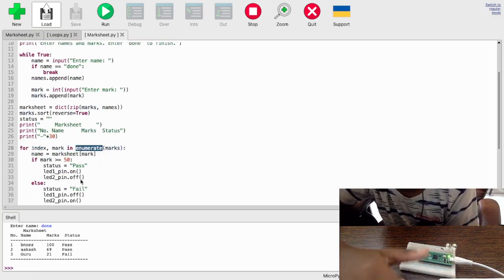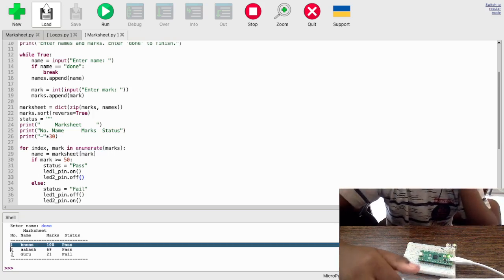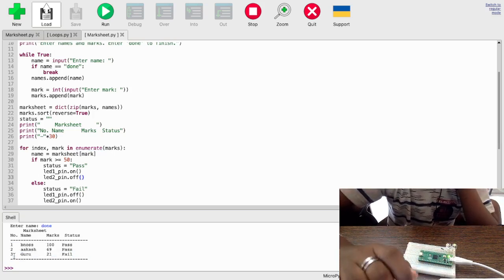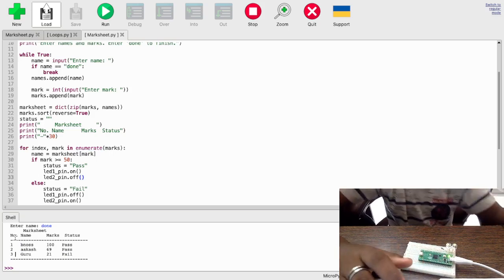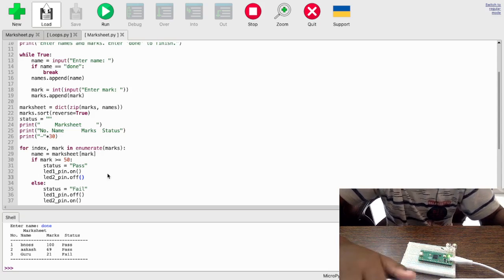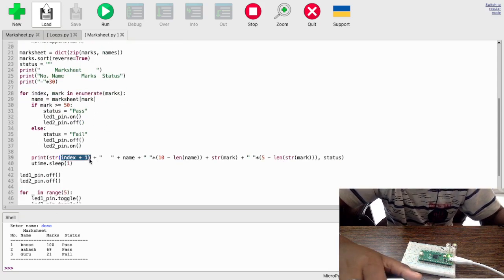What is this enumerate? Well, both are connected. And here you can see this, right? 1, 2, 3. That is the index. So remember in the list I told you it starts with 0, 1, 2. That's what I've done here. But why is it starting from 1? Because I put index plus 1 here.